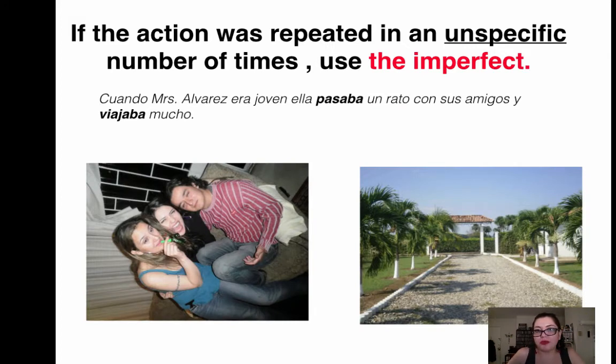If the action was repeated an unspecific number of times, then you have to use the imperfect tense. Example, cuando Miss Álvarez era joven, ella pasaba un rato con sus amigos y viajaba mucho. They are very unspecific. You cannot put this in your calendar. You cannot tell for how long this happened or when this happened. It was an ongoing action. That's why you need to use the imperfect tense. I had a lot of fun there.